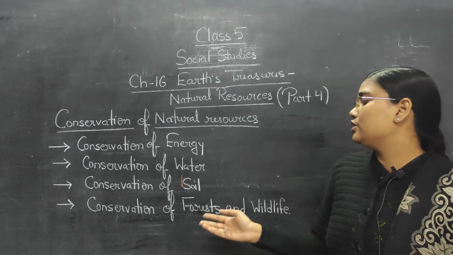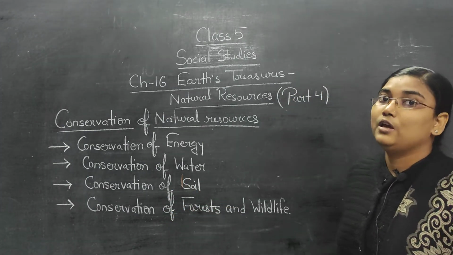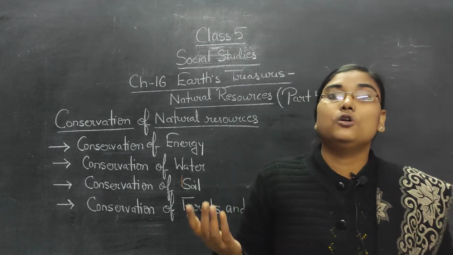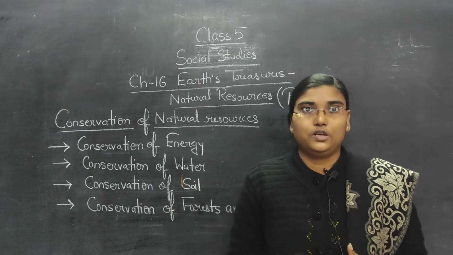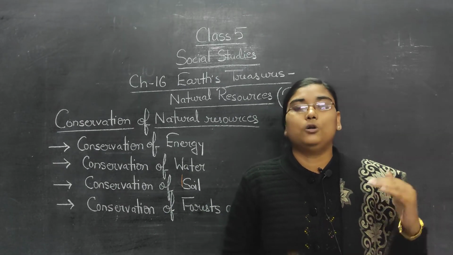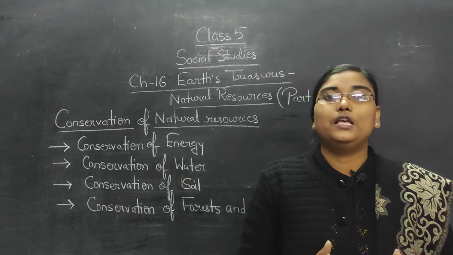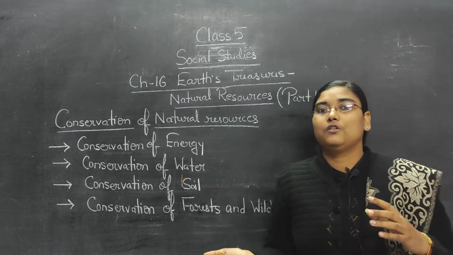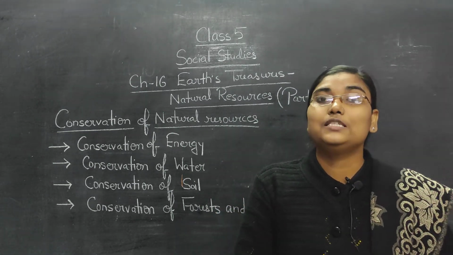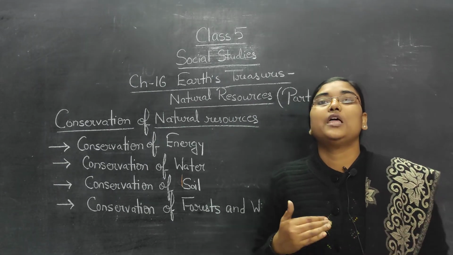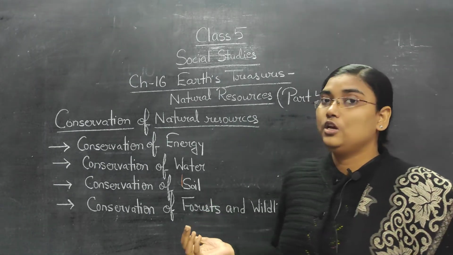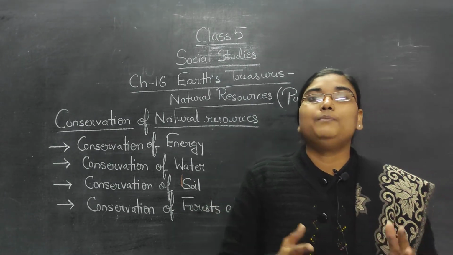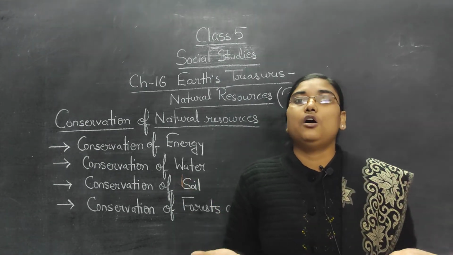Last one is conservation of forest and wildlife. We human beings live on earth, but there are other animals also and plants also that coexist with us. So we have to think about them also. We have to conserve the forest, which is the habitat of animals, and in this way we have to plant more and more trees, and we have to prohibit the hunting of wild animals to protect them, so that we can coexist and the balance is created on the earth.